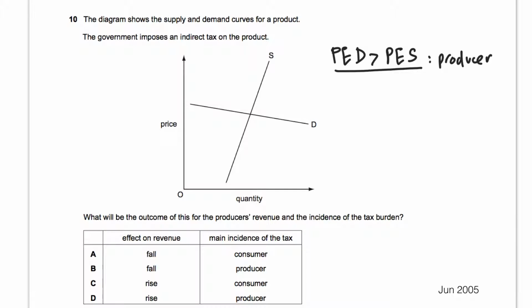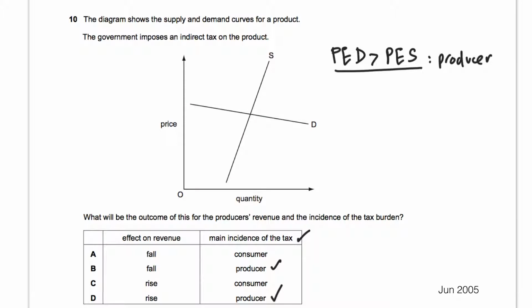So main incidence of the tax in this case will be paid by the producer, because if you look at the diagram, the demand curve is very, very flat, while supply curve seems more vertical, and therefore also coming from the quantity axis, so which means that PES would probably be less than 1, while PED would be greater than 1, or PED will be greater than PES, and therefore producer will pay bulk of the tax.